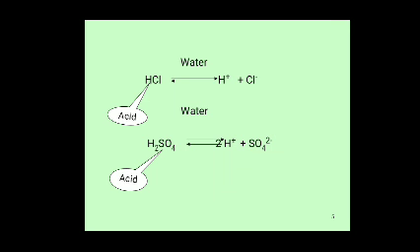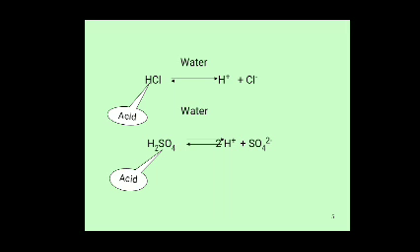Another example: H2SO4, sulfuric acid. This sulfuric acid dissociates in aqueous solution to form 2H plus and SO4 minus 2.